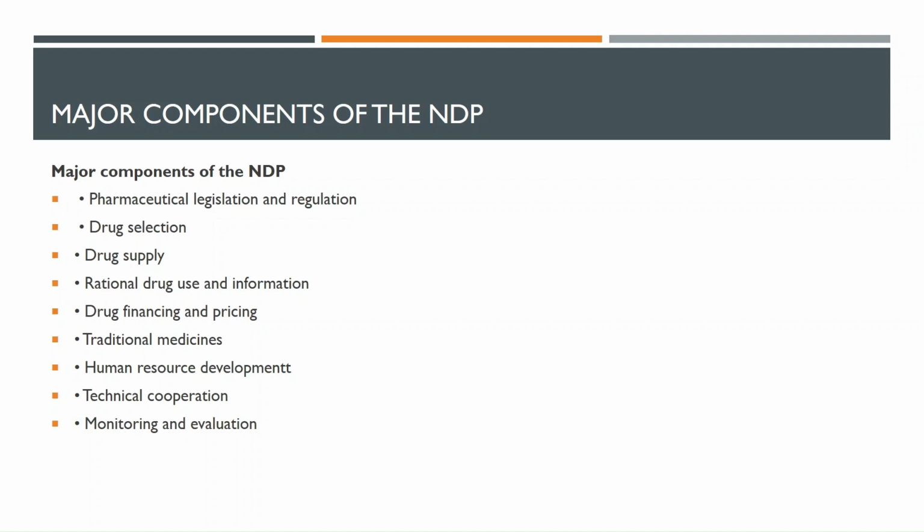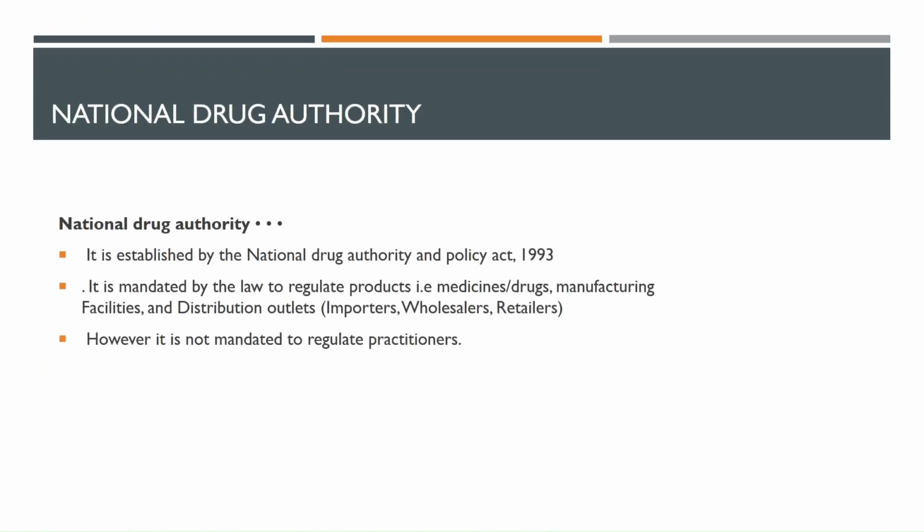Human resource, the skilled labor, like improving the staff, working on capacity building of the staff, like trainings, the different trainings of our staff on new techniques of selection of medicine, of supply of medicine, of rational drug use, and then other information that they would need to give to the medical practitioners. And then we have technical cooperation, and then we have monitoring and evaluation.